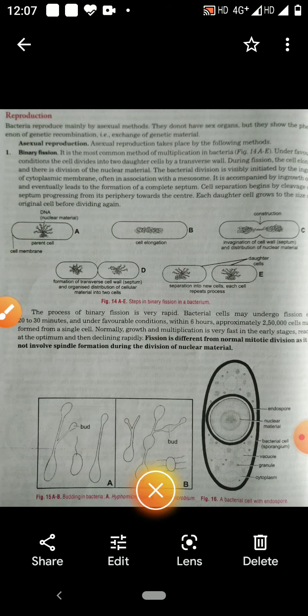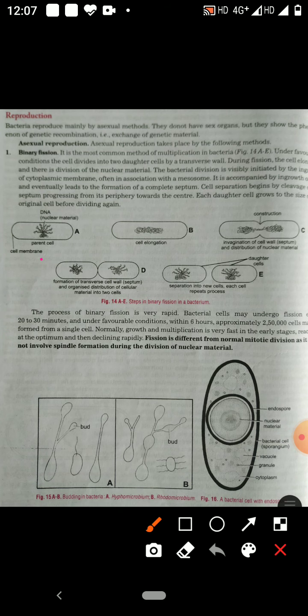Children, you see, this is the parent cell, and this parent cell elongates, and by constriction it is going to divide into two daughter bacterial cells. So this figure has shown binary fission.